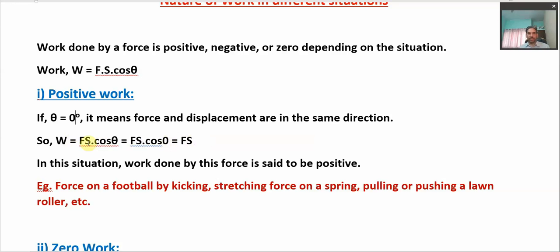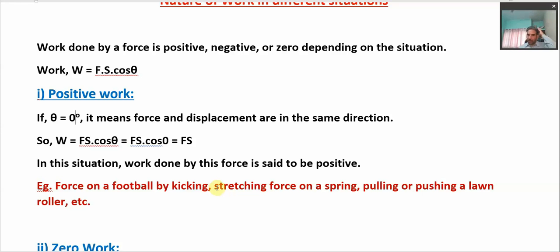So in this situation, whenever displacement is taking place along the direction of the force itself, the work done is said to be positive. We can think about different examples where force is applied on an object and the object gets displaced along the direction of the force, just like the force on a football by kicking it. Then the football gets displaced, or starts moving, along the direction of the kicking force.